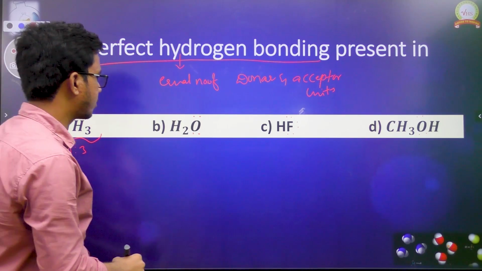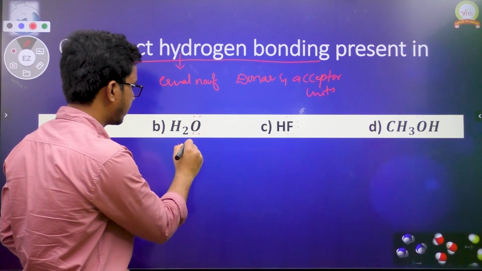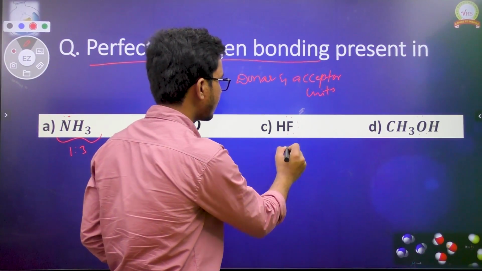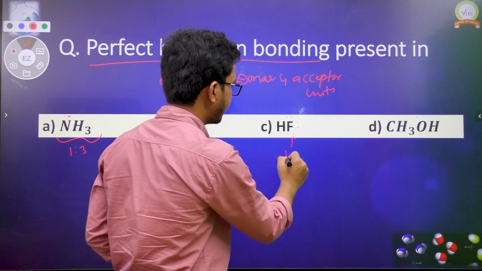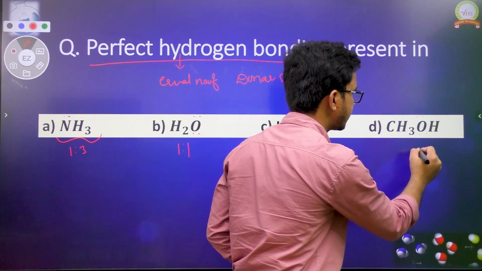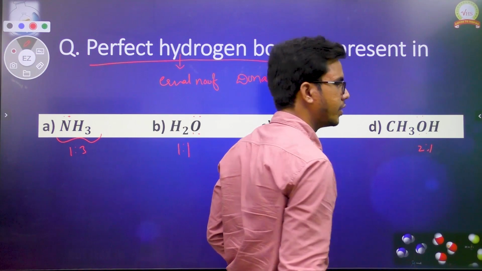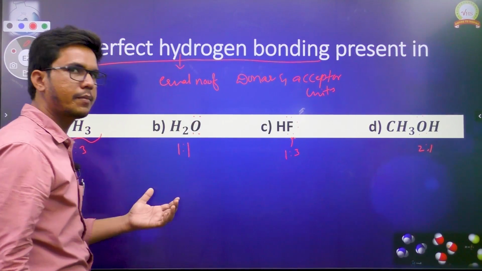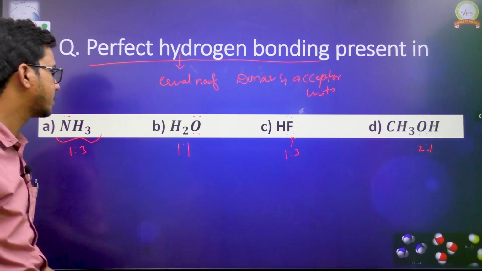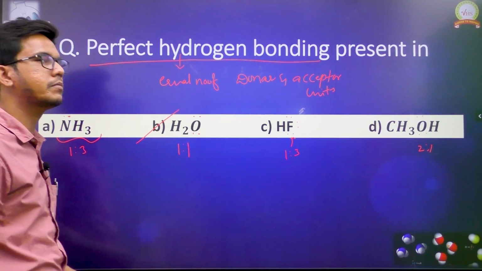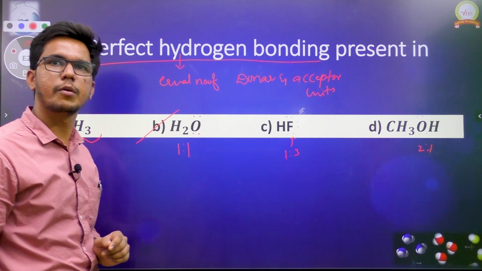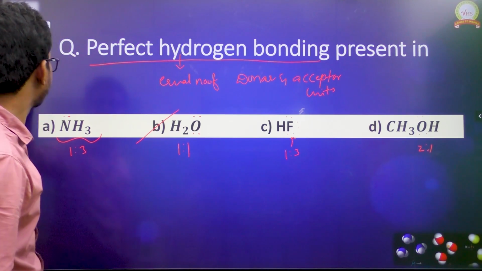The ratio between the hydrogen and oxygen lone pair is 1:1. The lone pair and the hydrogen ratio is 1:1. If you take this one, the lone pair and the hydrogen is 1:3. If you take this one, the hydrogen and the oxygen lone pair is 2:1. In which case do we have the same ratio, equal number of donor and acceptor units? The second one, water, forms perfect hydrogen bonding by having an equal number of lone pairs and hydrogens. Next.